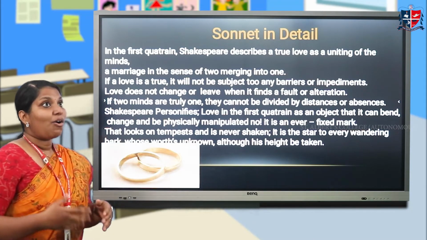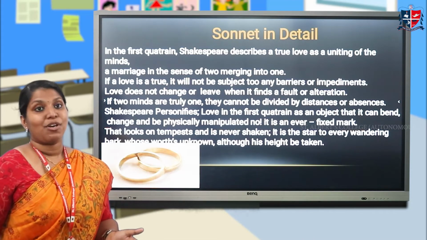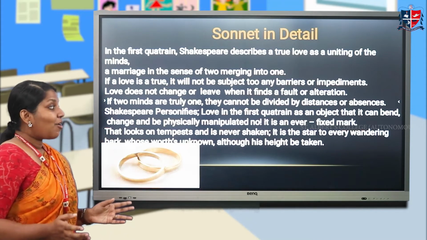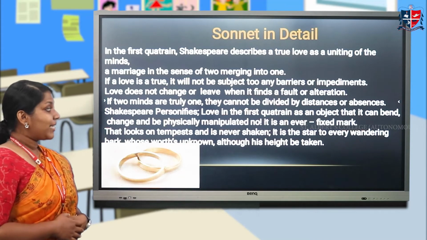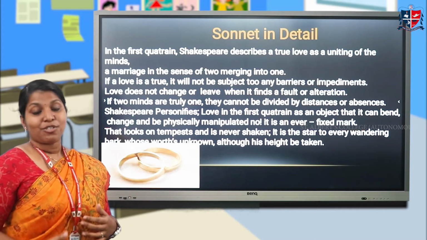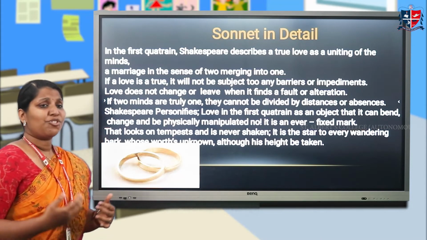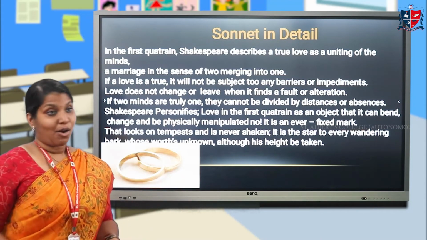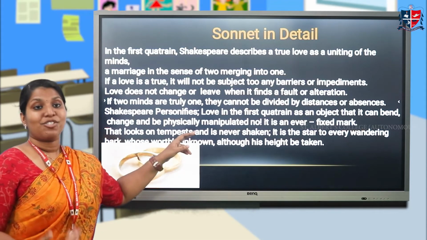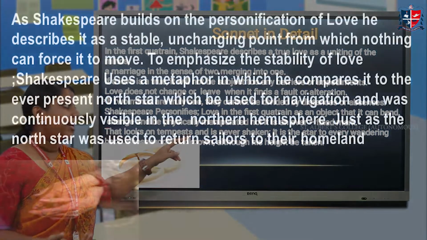When there is alteration, a change in the love, that is not a faithful or true love. If it is true love, it cannot be physically manipulated or changed. It is like a lighthouse, and like a star guiding navigators.